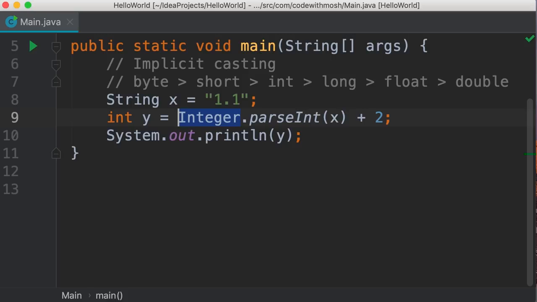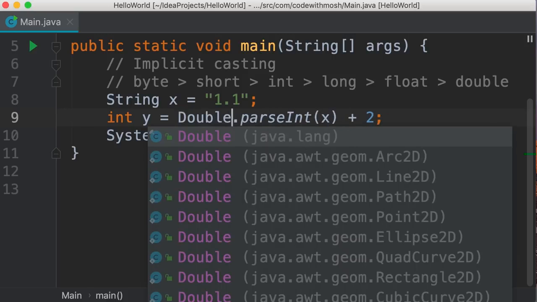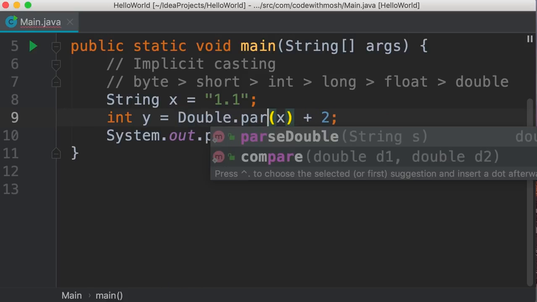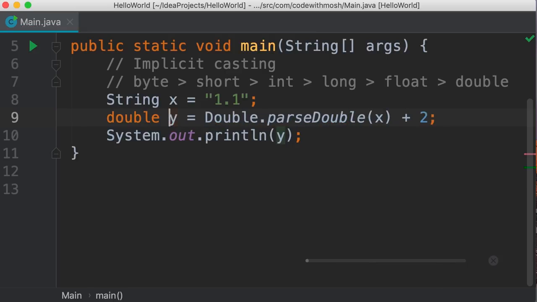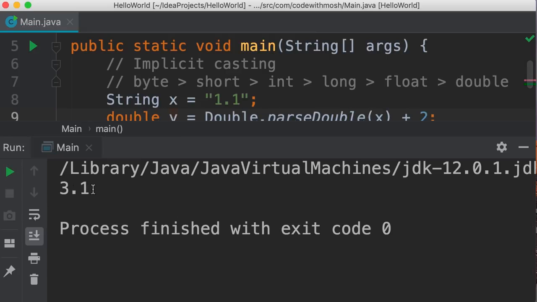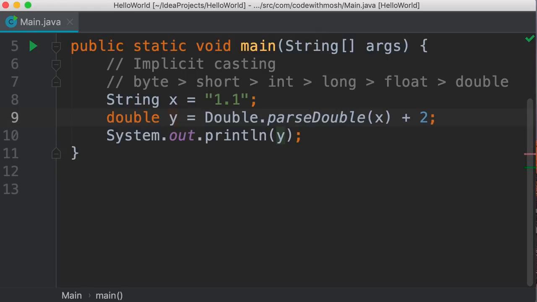Instead, we should use float or double. Let's say double because that's easier. Double.parseDouble. So we parse this number as a double, add 2 to it, and then store the result in a double. And then we will get 3.1. Beautiful. Next, we're going to look at the Math class for performing mathematical operations.